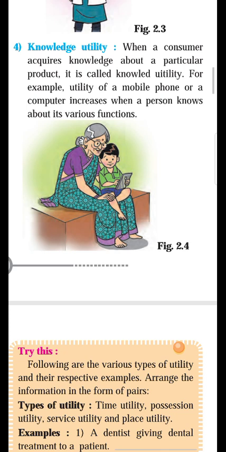Okay, so who creates the knowledge utility? The training creates the knowledge utility. Let us quickly recall who creates what. The shape, size and color create the form utility. Second type is place, so transportation creates the place utility. The third one is service, so the professionals create the service utility, and the fourth one is the knowledge utility, that is, the training creates the knowledge utility.